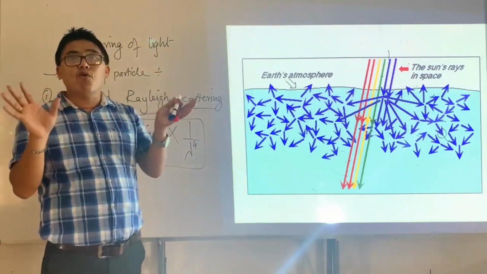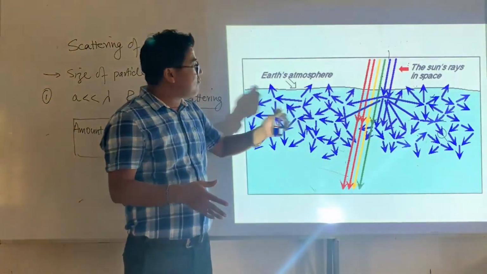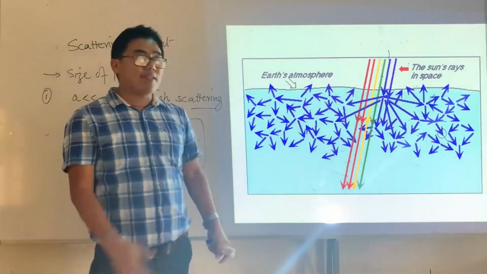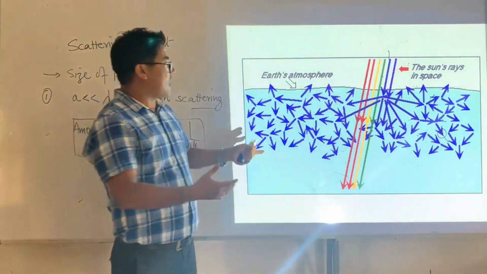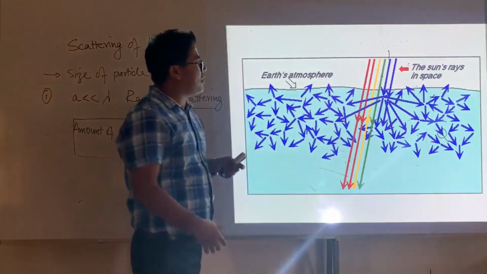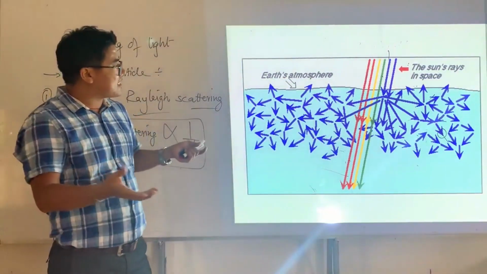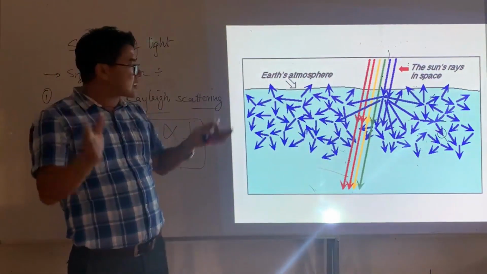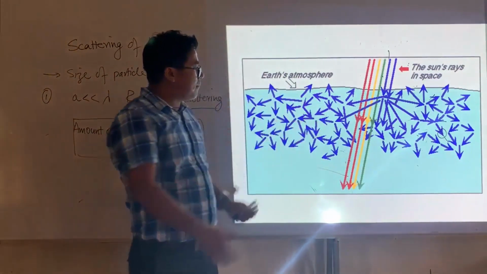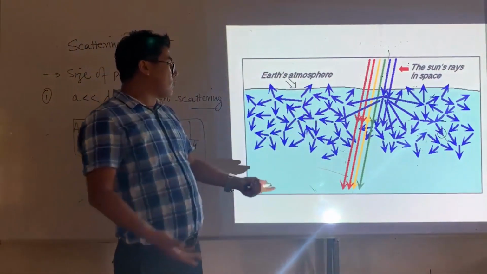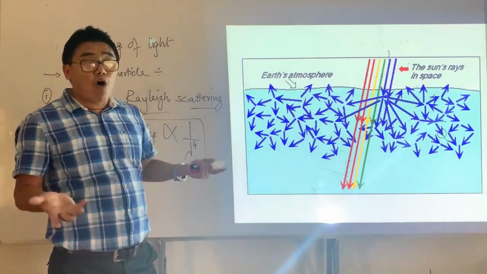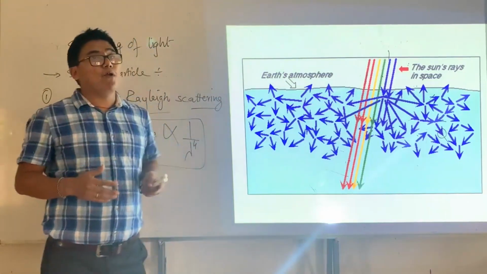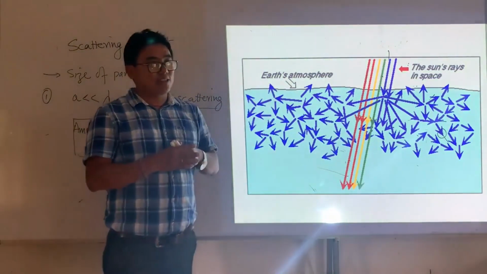Why does the sky appear blue? Because the wavelength of blue is less compared to all other colors. Therefore, blue normally takes the maximum scattering, and you find a blue color every day in our space, everywhere in the sky. Therefore, the sky appears blue. And then you see the violet. Yes, violet scatters more. However, our eye's sensitivity toward blue is much more than violet. So this is the reason.